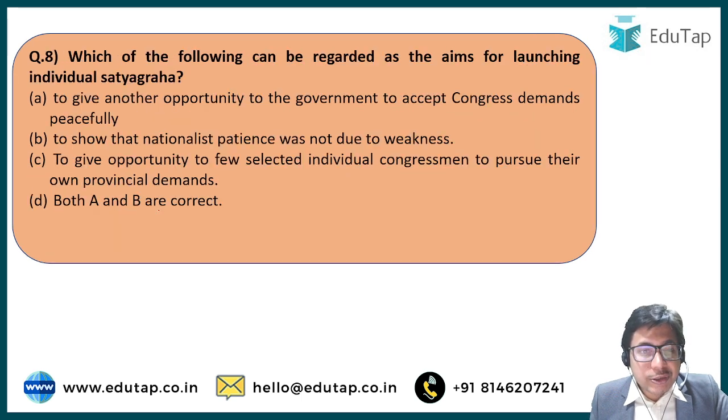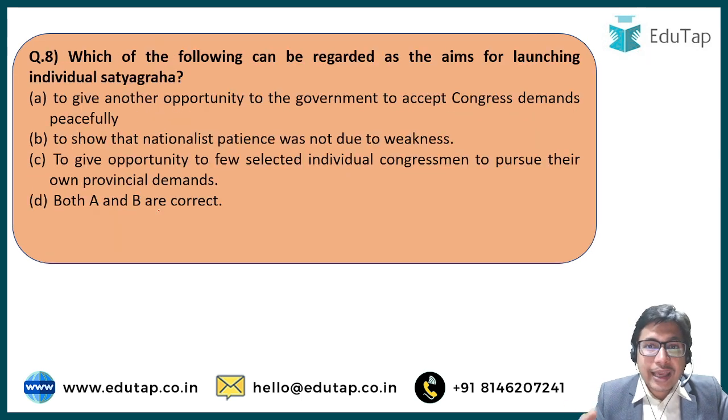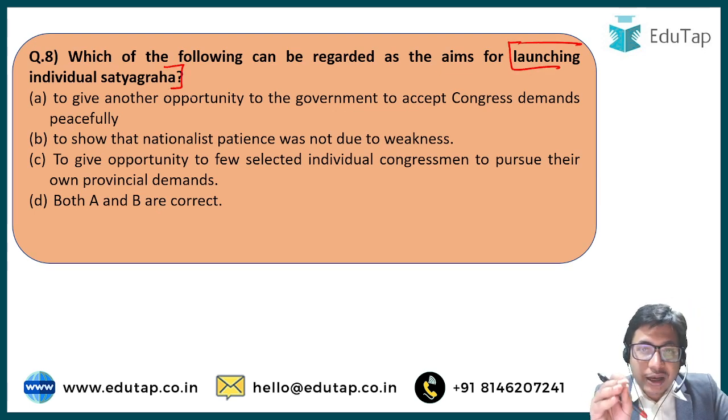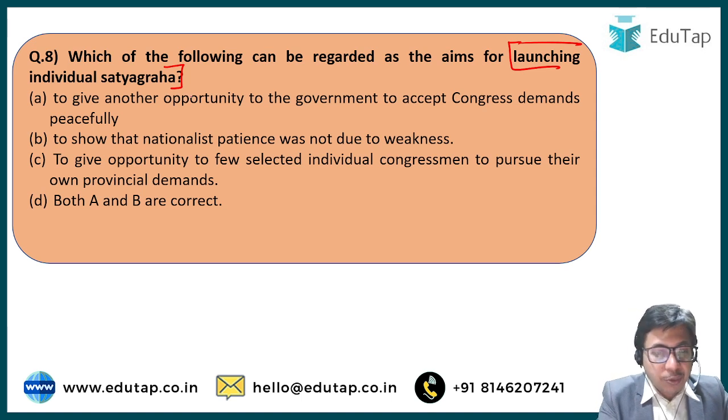Next up is question number 8. Which of the following can be regarded as the aims for launching individual satyagraha? Individual satyagraha was launched by Congress. What was the aim of this particular thing? Option A, to give another opportunity to the government to accept Congress demands peacefully. Option B, to show that nationalist patience was not due to weakness. Option C, to give opportunity to few selected individual congressmen to pursue their own provincial demands. And option D, both A and B are correct.